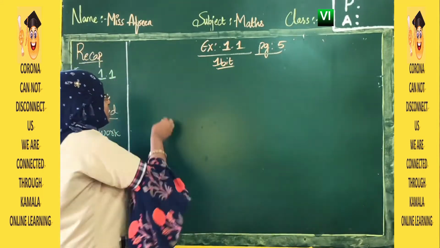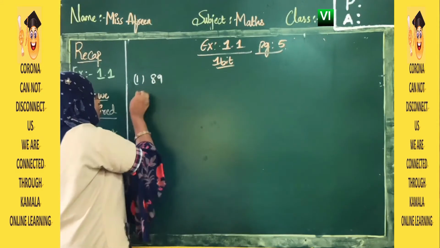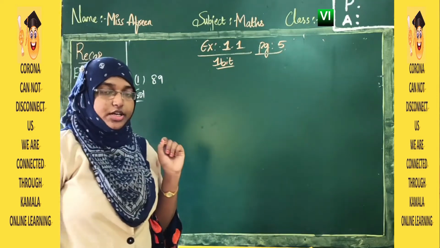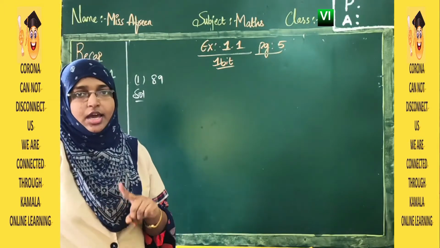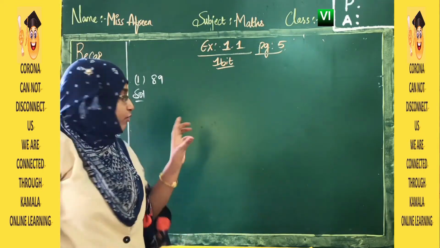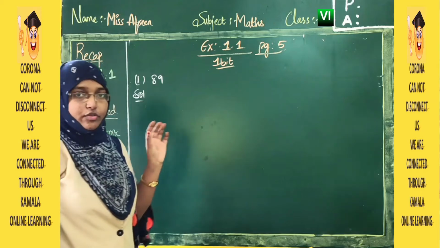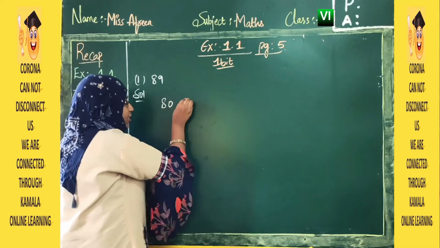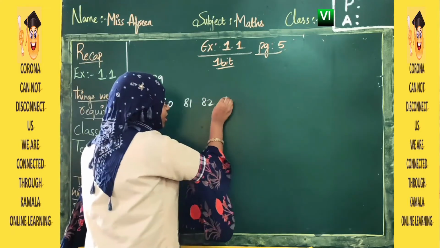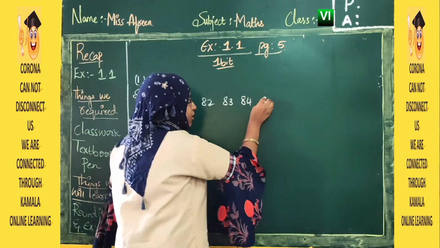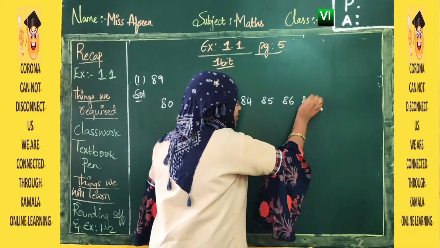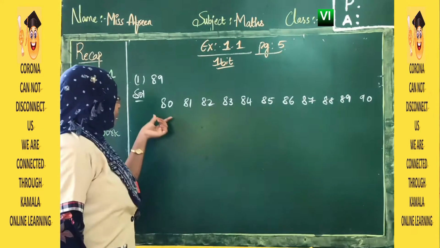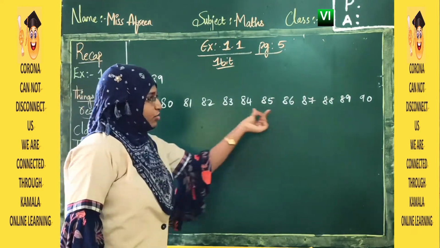So first one is 89. Now what we will do? Now 89 means what is the rounded nearest to 10? We will write the multiples of 10 according to the given number. Now here it is 89. So what we will do? We will write the multiples till 80 to 90. Now let us write multiple 80, 81, 82, 83, 84, 85, 86, 87, 88, 89 and 90.